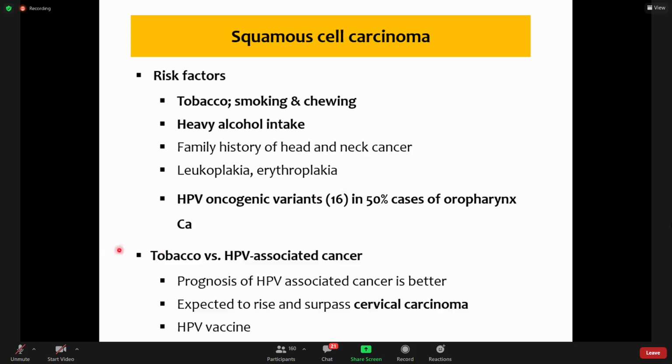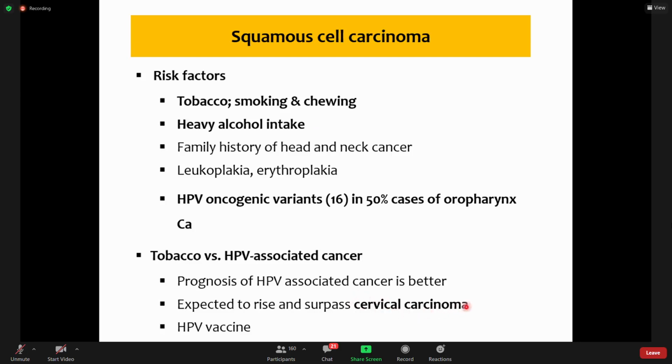Now, tobacco and HPV associated cancers have different characteristics. One is the location. Tobacco is associated with oral cavity cancers, while HPV is associated with oropharynx cancers, and the prognosis of HPV associated cancers is better. They respond better to therapy, but it is expected to rise and surpass cervical carcinoma. People think that HPV oncogenic carcinoma will rise because of changing sexual practices, and as a result it may surpass cervical carcinoma.